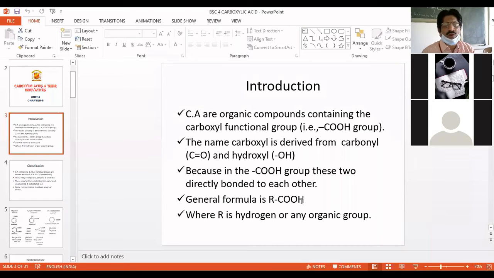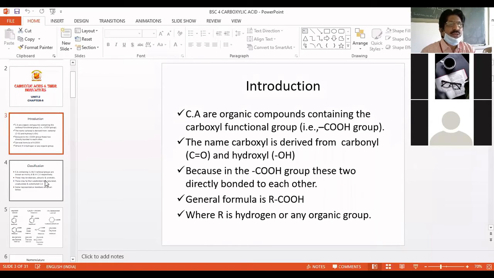That is what we call the general formula of the carboxylic acid, RCOOH, and that is called the carboxylic acid in general.